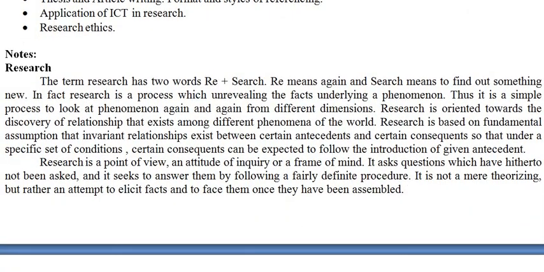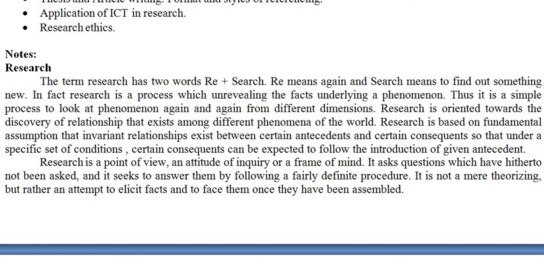And what is research? It comes from two words, re plus search, and it finds out something new. There is a difference between discovering and research. It is a simple process: looking at a phenomenon again and again in different dimensions. You will get some solution, but if you think in another dimension, you will get another solution.